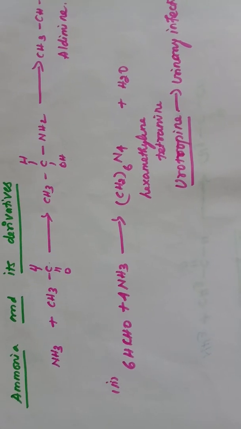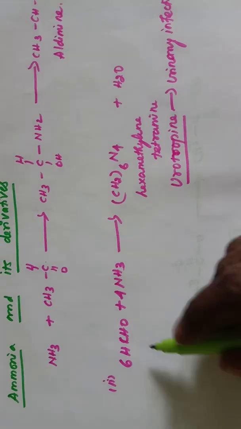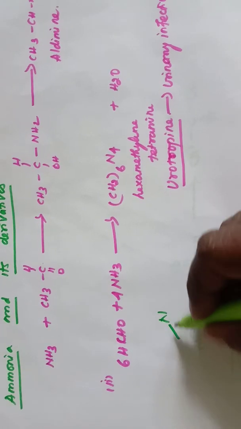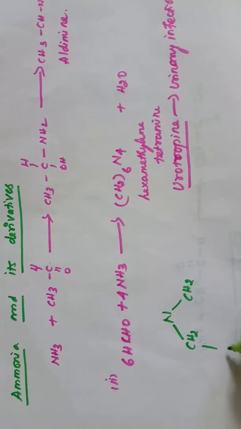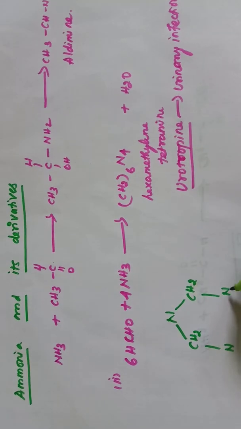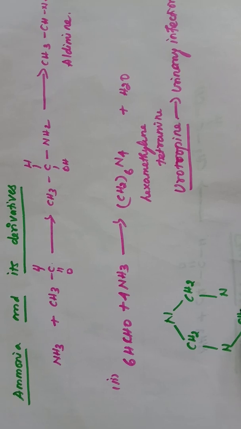The structure of urotropin is here: nitrogen, this is nitrogen, CH2.